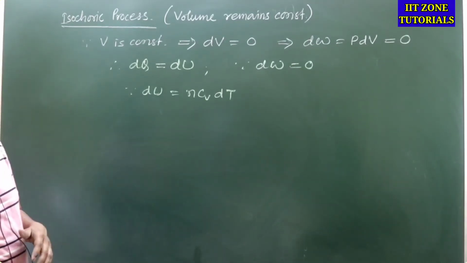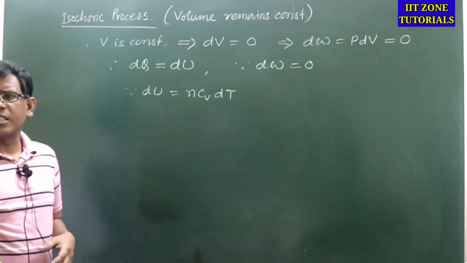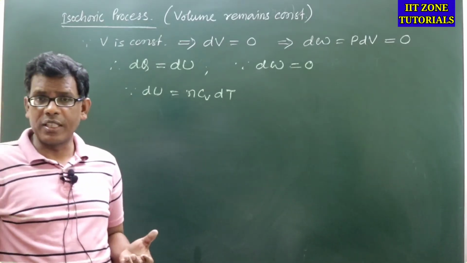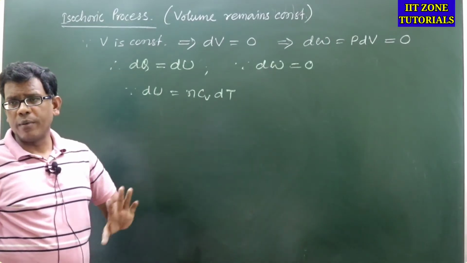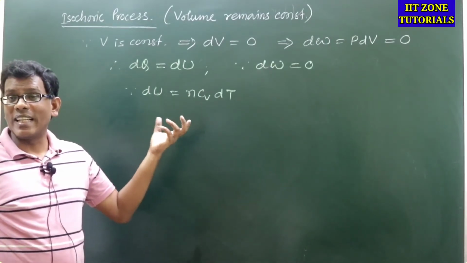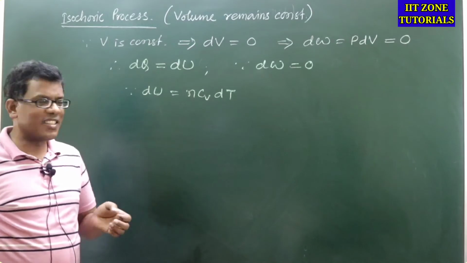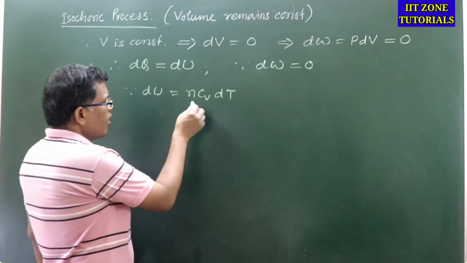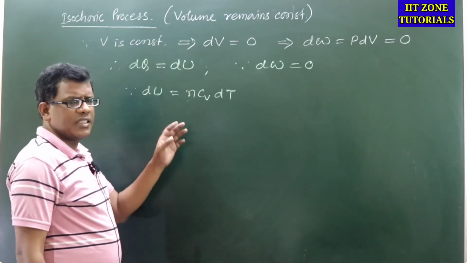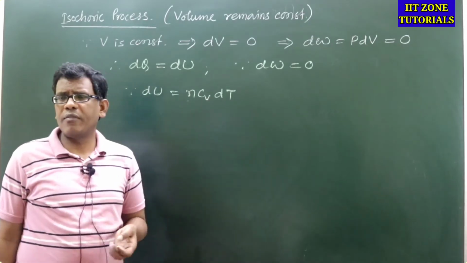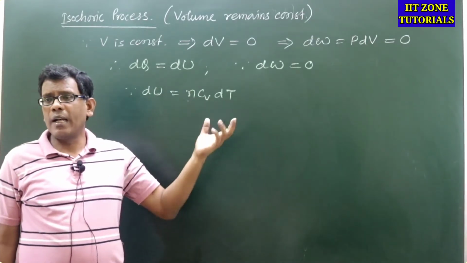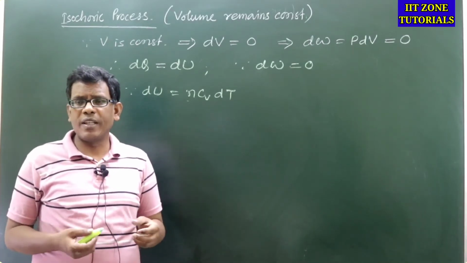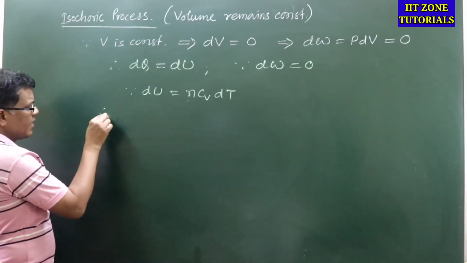And here in isochoric, it is specifically a system where volume remains constant. So where volume remains constant, it is better supported by this format of internal energy change, which is n CV dT. Therefore, knowing the value of n, the number of moles, knowing the value of Cv, the molar specific heat capacity at constant volume, and knowing the change in temperature, we can calculate the internal energy change.